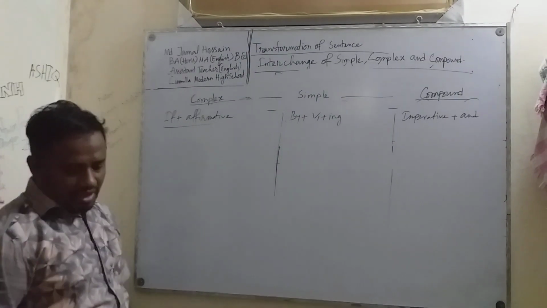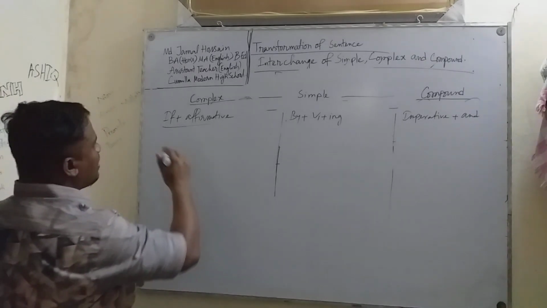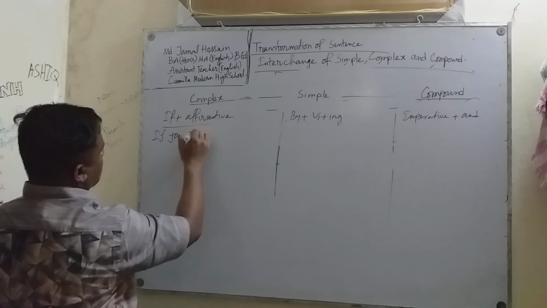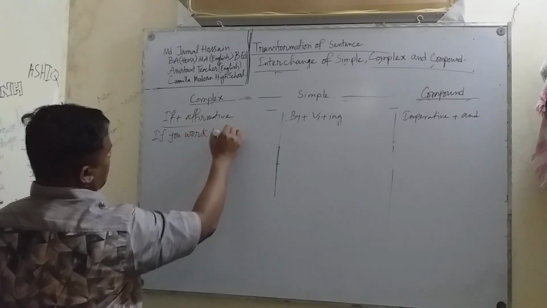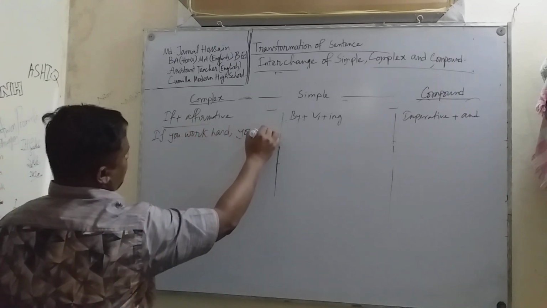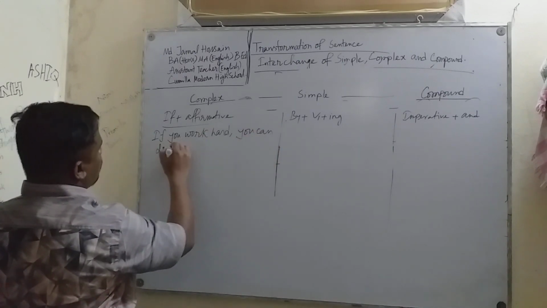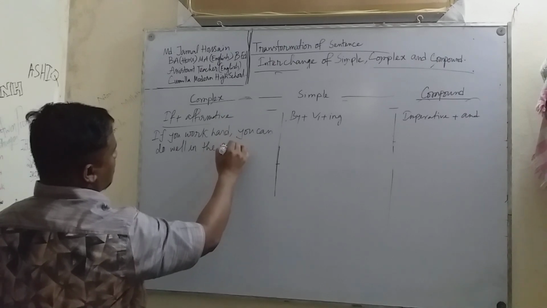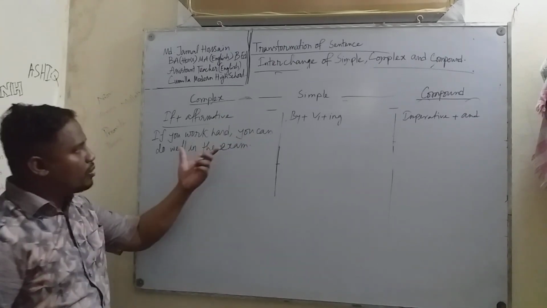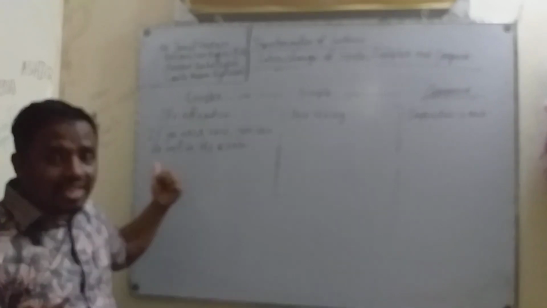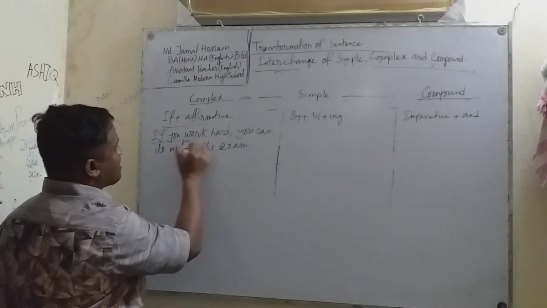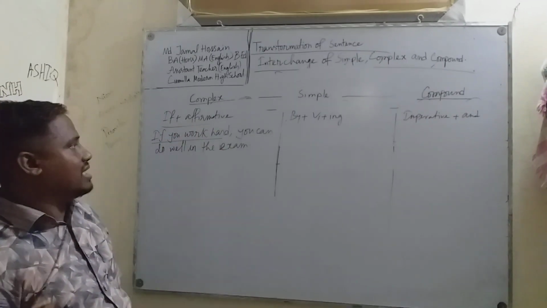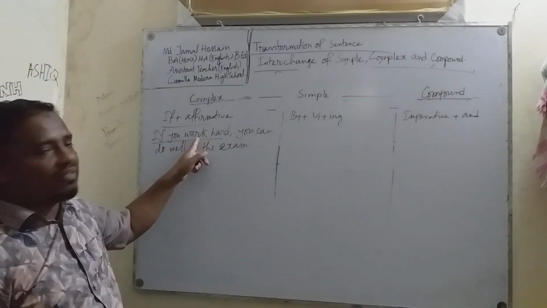Look at this sentence. By, if you work hard, you can do well in the exam. If you work hard, you can do it in the exam. This is a complex sentence, and it's a conditional complex sentence, an "if" plus positive or affirmative sentence.